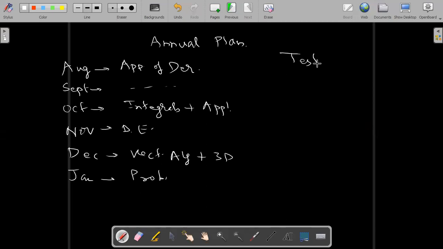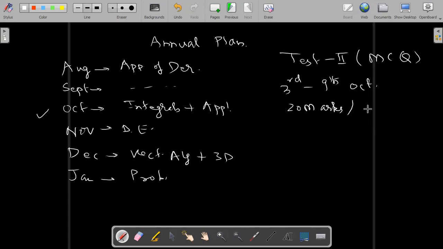This is important. Test 2 will be MCQ only, and it will be conducted from 3rd to 9th October. It will be MCQ, 20 marks, and a 40 minutes question paper. Whether offline or online depends on the condition.